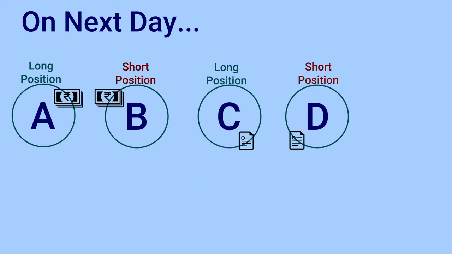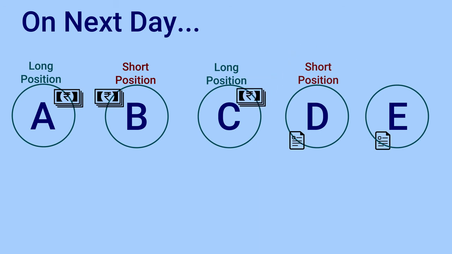Now suppose in this condition there is a third player, E. E enters the market. Now C has a long position and B has a short position. Now C sells his position and E buys. Now B has a short position and E has a long position.